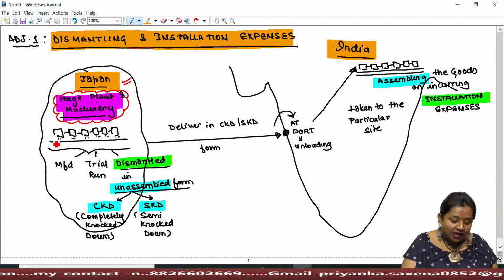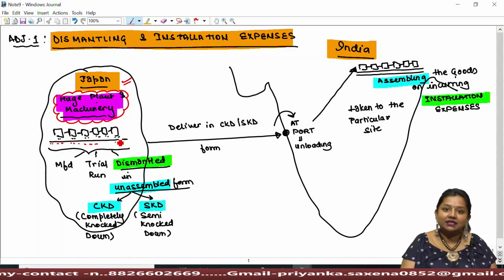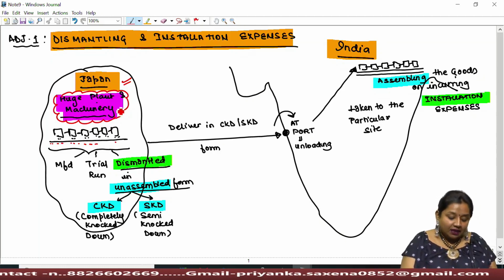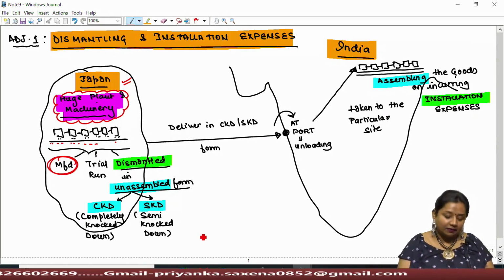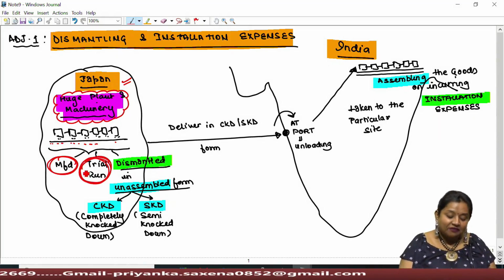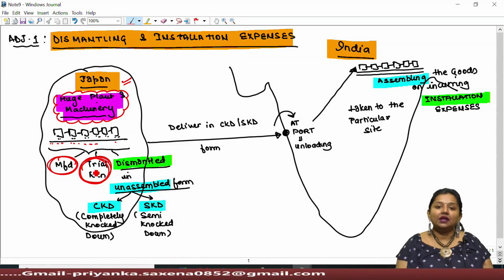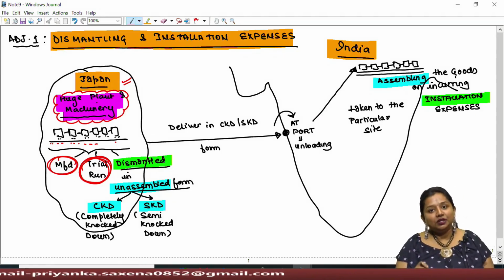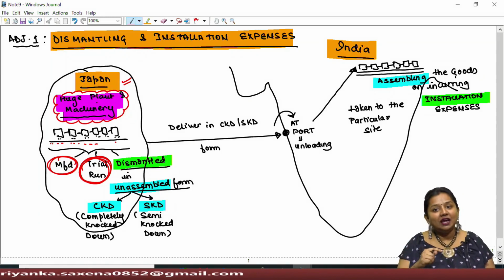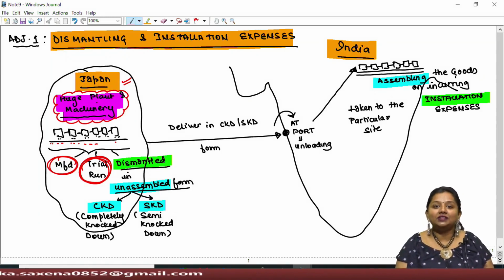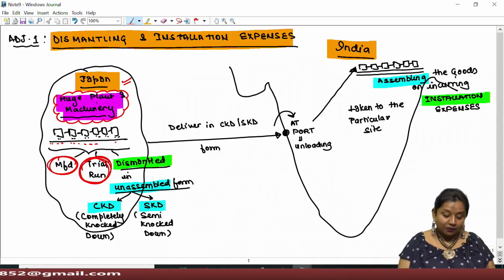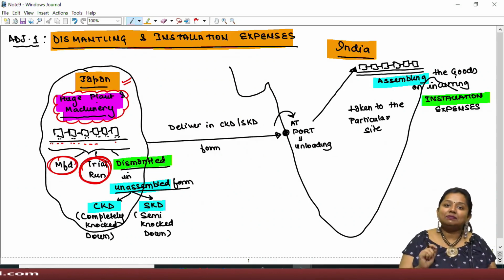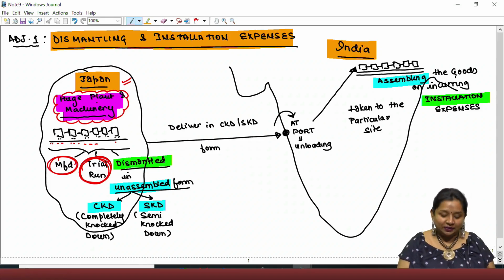A metro train is a huge appliance. It must have been manufactured in Japan, and the manufacturer must have conducted its trial run. Trial run means the exporter must have tried it out on the track to check its efficiency and quality. After getting satisfied on the trial run, they must have exported it to India.